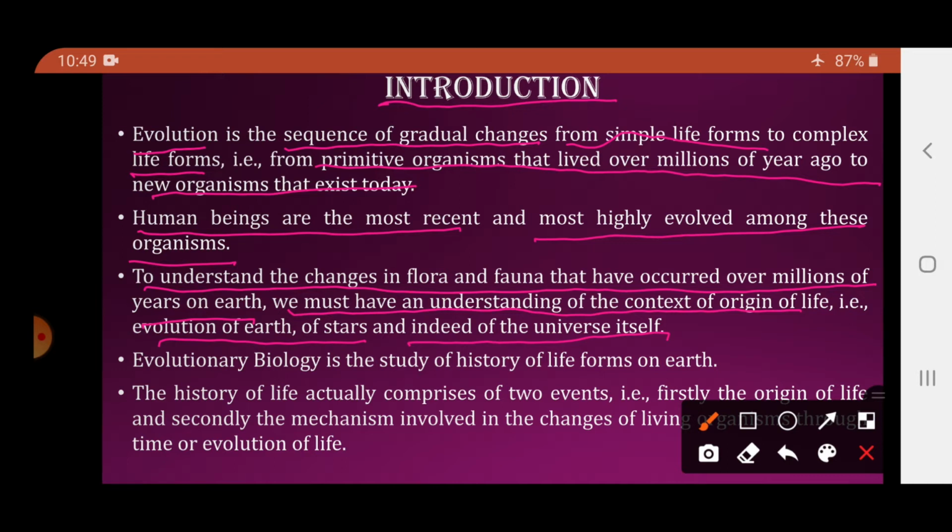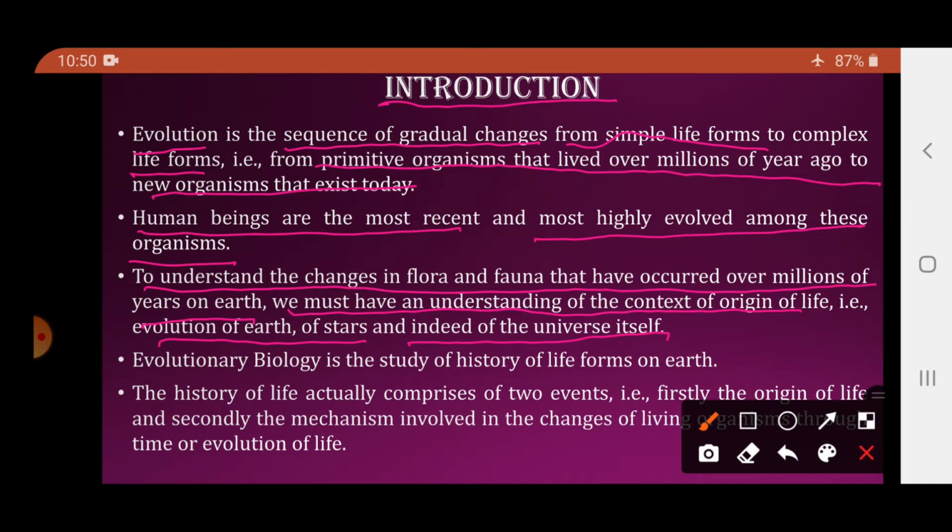To understand that, we must have the knowledge of origin of life, how life originated. But before that, we should also know how the earth originated, how the stars were formed, and indeed how the universe itself was formed.